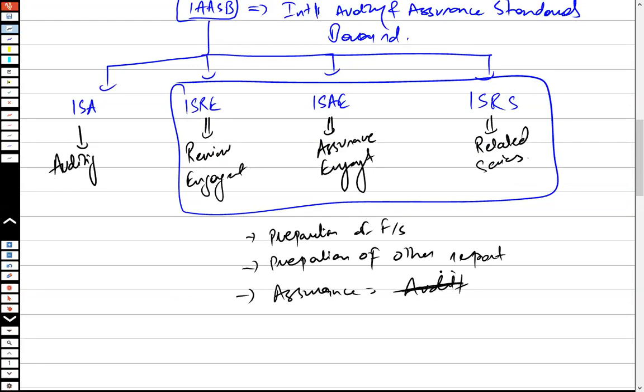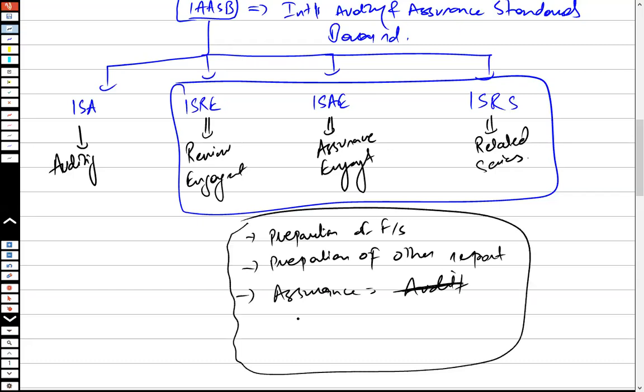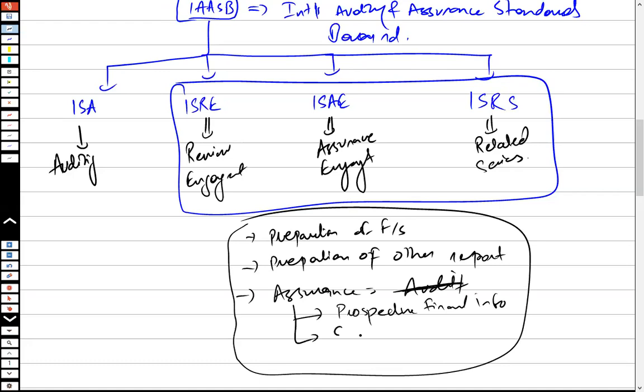So there could be multiple types of engagement. It could be the assurance engagement of your prospective financial information. It could be your CSR report, etc., because nowadays CSR reports are also important.